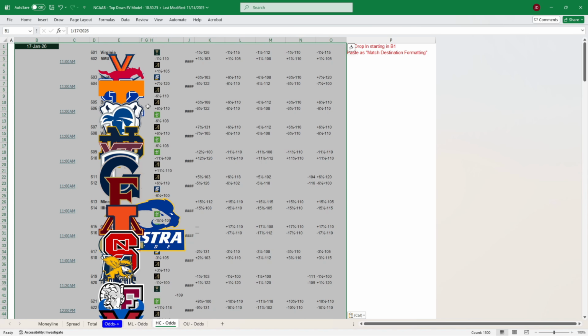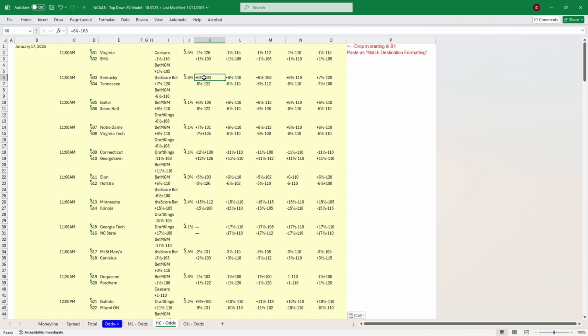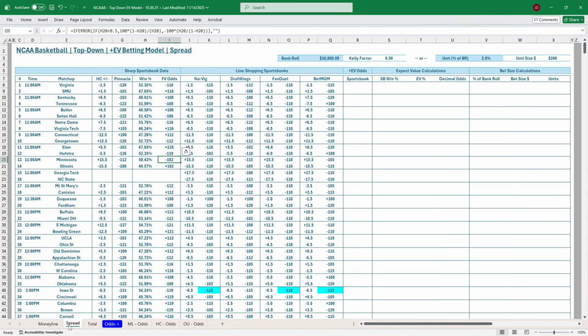All right, I pasted in, and you can see it's going to bring in all of the icons for each individual team. Go ahead and select this control and match destination formatting. It's that clipboard option. I've also got a note up here. So there's our full slate of games. We drop that into the handicap odds. We'll flip over to the spread.